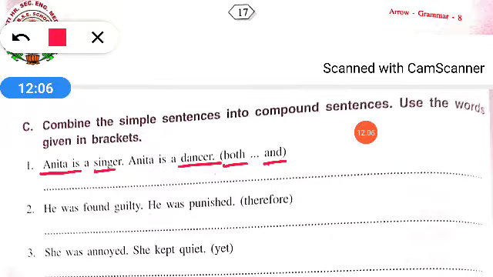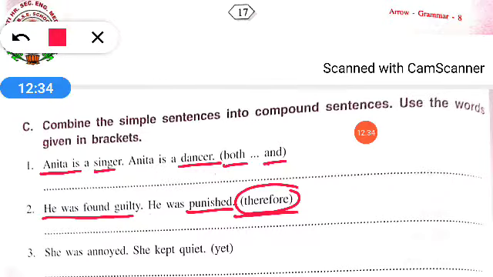Okay? Second one, he was found guilty. Full stop. He was punished. Full stop. Separate sentences. We have to combine both the sentences using therefore. So how will we combine? He was found guilty, therefore punished.